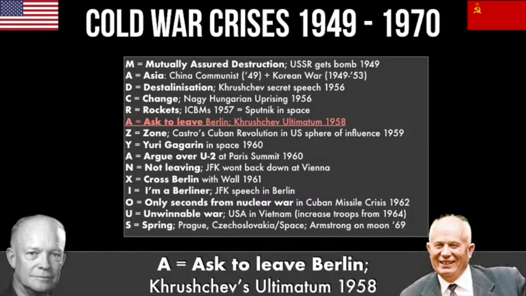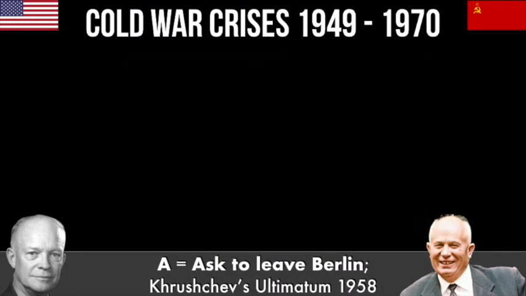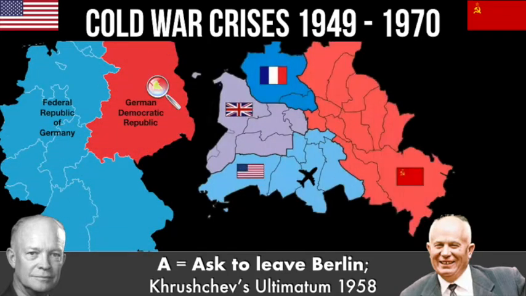Who does? Khrushchev asks the West to leave Berlin. He actually doesn't ask, he demands. It's an ultimatum. He says to the West, you've got 6 months to move your militaries out of West Berlin. Why? Well, West Berlin is still occupied by French, British and particularly American troops following the end of World War II. But the whole of Berlin is in the eastern communist zone of Germany. And Khrushchev doesn't want America having a little outpost in the middle of communist East Germany, because by this point, wages are much higher in West Berlin and West Germany.